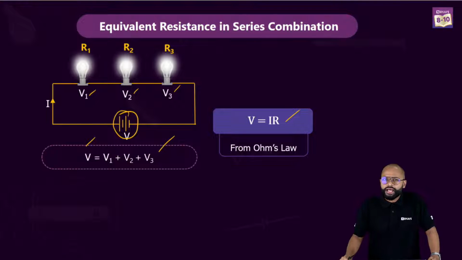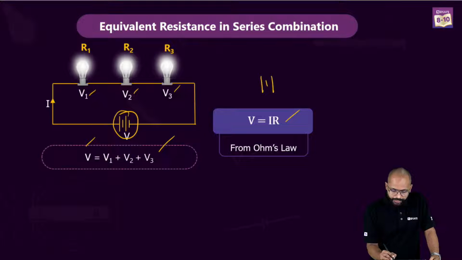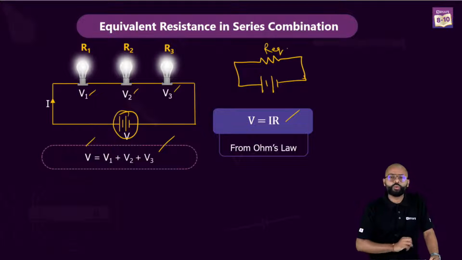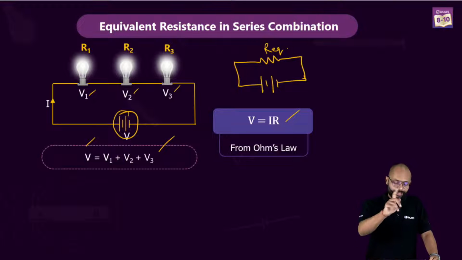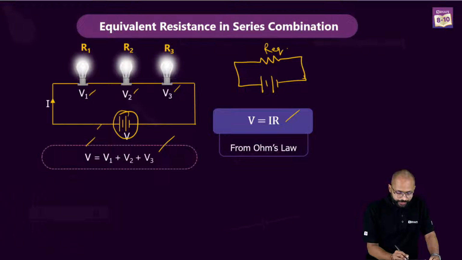So, V equals IR, Ohm's law. If I simplify the circuit like this, with only one resistance, let's say this is R equivalent. At this point the voltage is V, and at this point the voltage is 0.